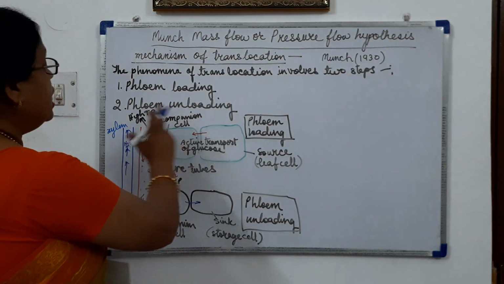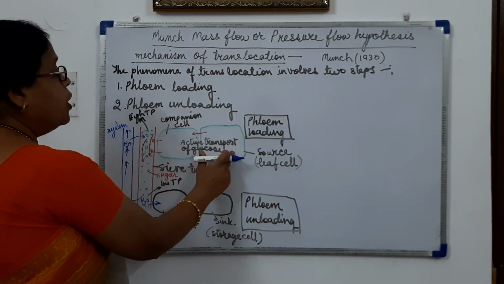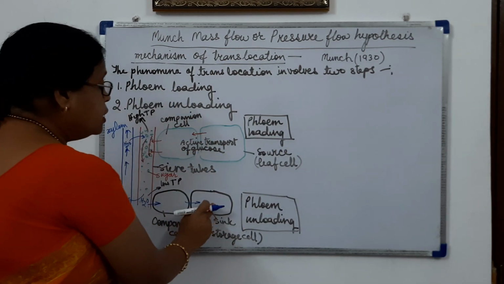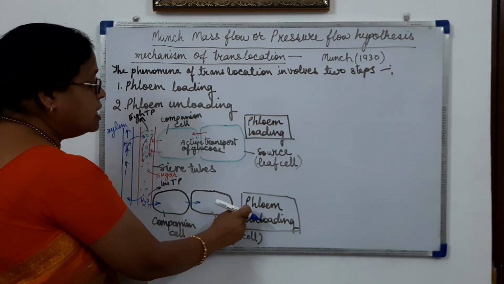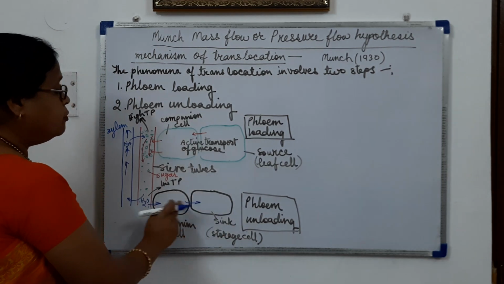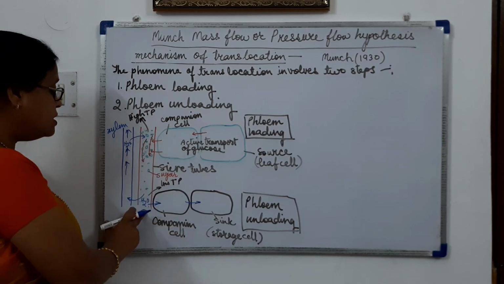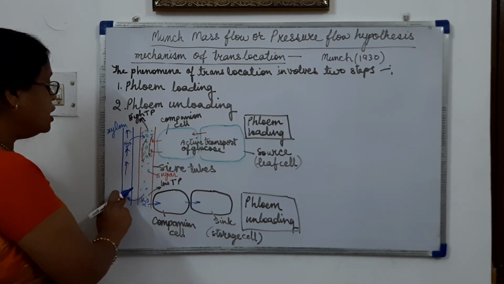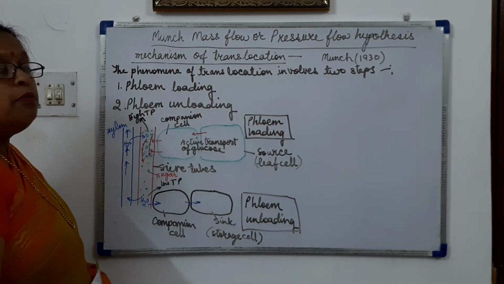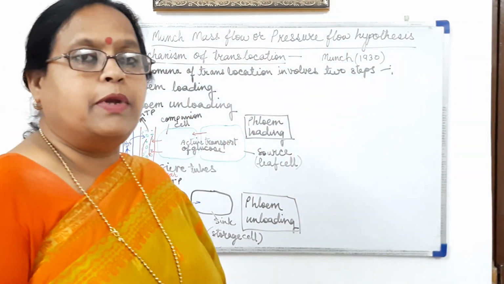So in this region the phloem is loading from the source tissue, and in the sink region the food is being unloaded. This is phloem unloading, and when food is unloaded, the osmotic pressure decreases, so water will go back into the xylem and again be taken upward. This is how the mechanism of translocation of food takes place in the phloem.